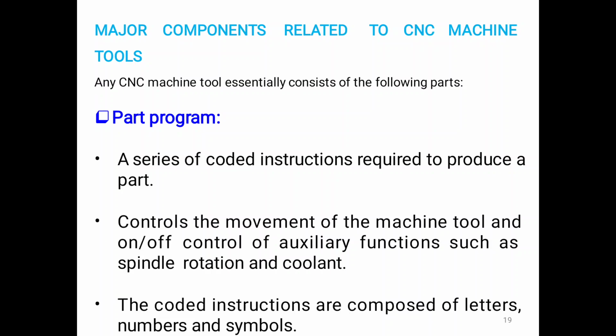The major one is part programming, a series of coded instructions required to produce a part.